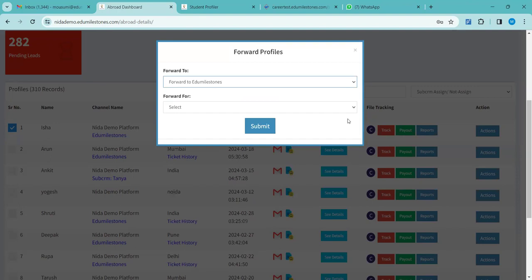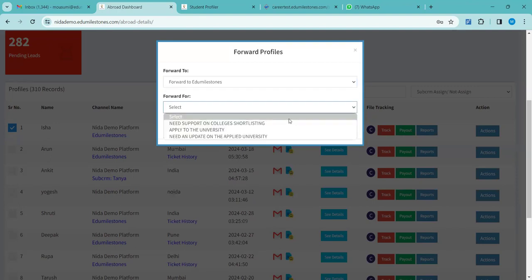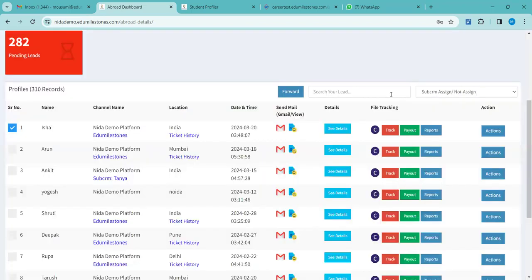Done. Once you do that, in the next drop down box, you have to select whichever option you want to forward for. If you want support in college shortlisting, you have to select that. If it is apply to the university, for this, you have to first upload all the documents in the document section, or else you cannot forward for applying to the university. So once all the documents are uploaded in the CRM, then only you can click on apply to the university and submit. First is submit, need support in college shortlisting. Once you click, then click on the submit option.